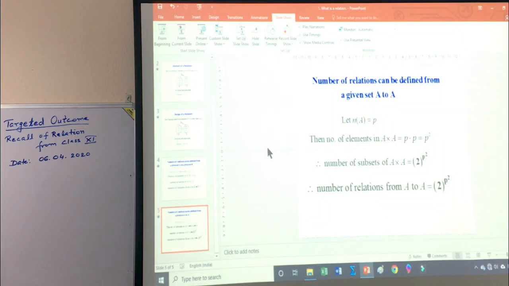So this is all about relations what we have read in class 11th. Now my next presentation will be types of relation.